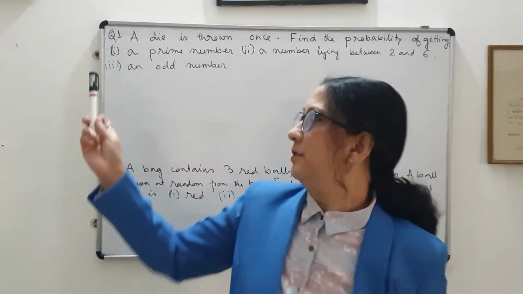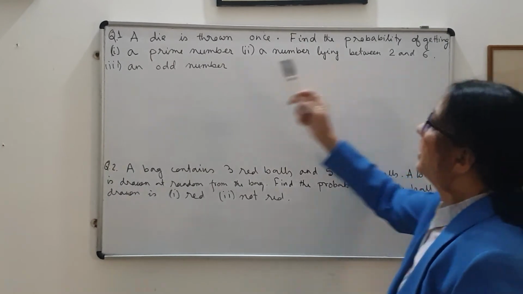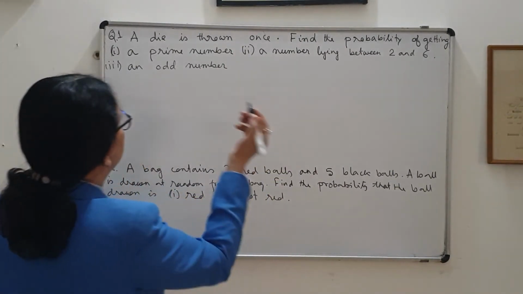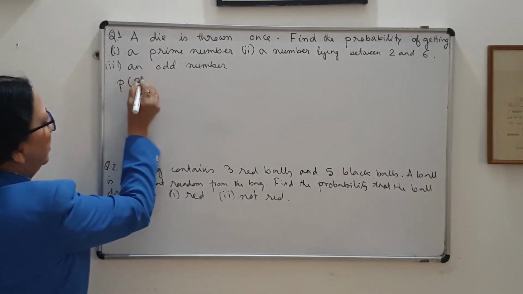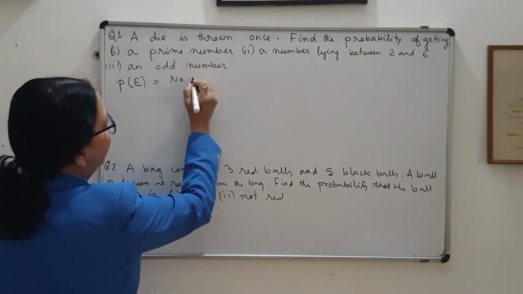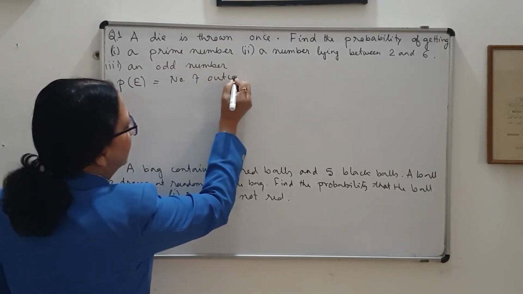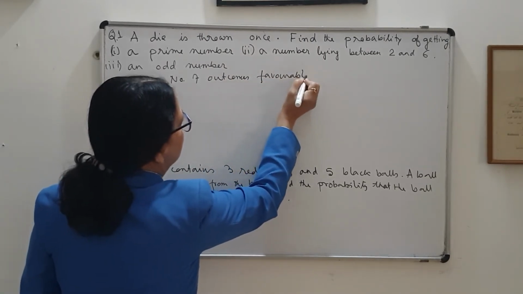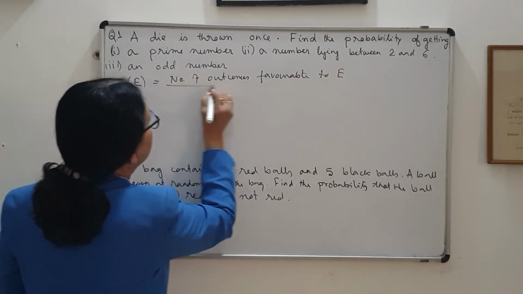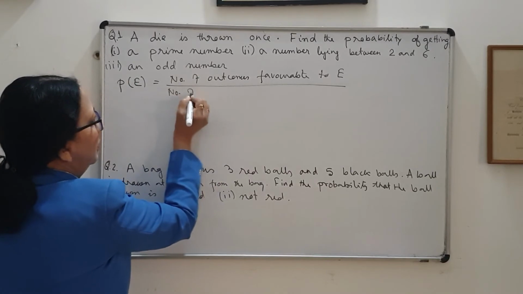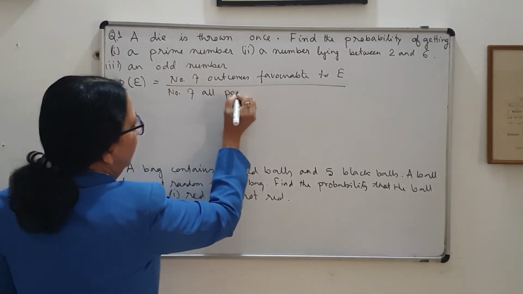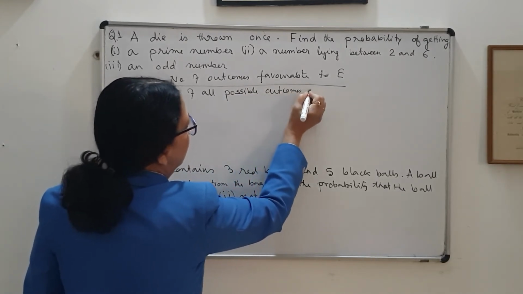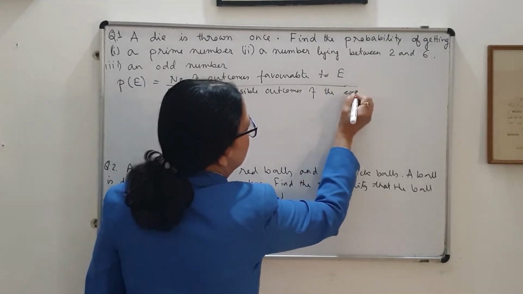So the question that I've taken: a die is thrown once, find the probability of getting a prime number, a number lying between 2 and 6, and an odd number. So let me first write down the definition. The probability of E is the number of outcomes favorable to the event upon the number of all possible outcomes of the experiment. This was the theoretical definition.